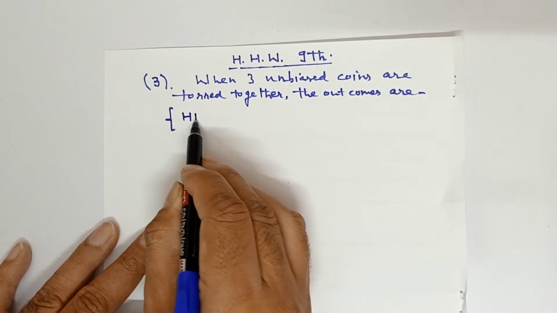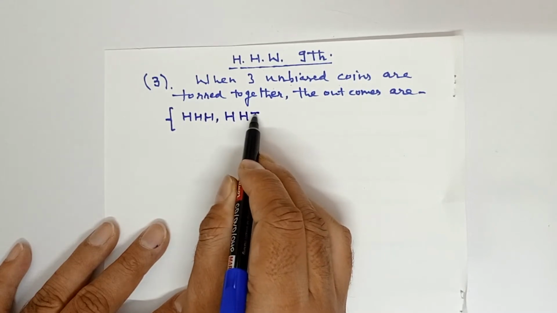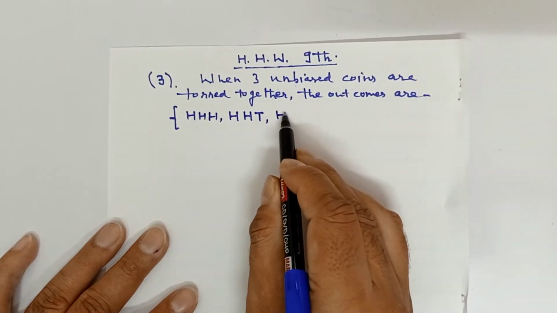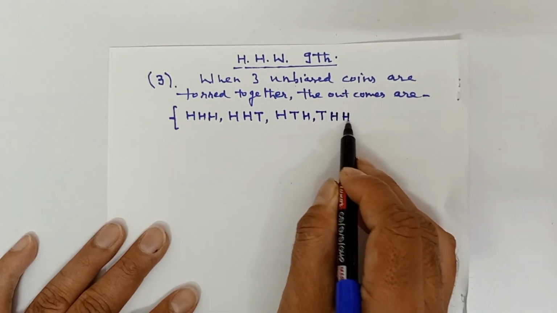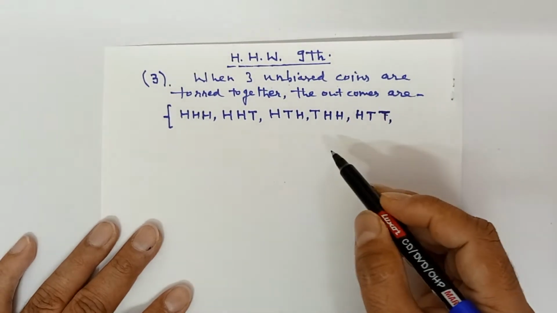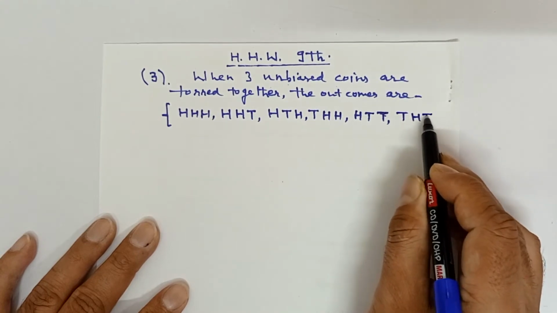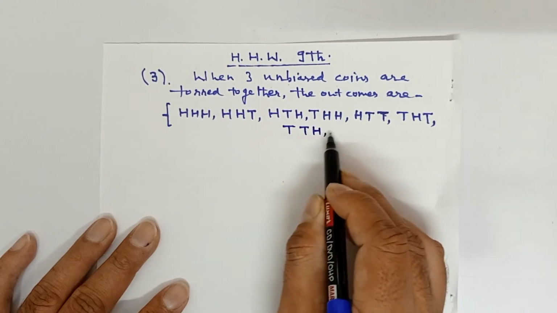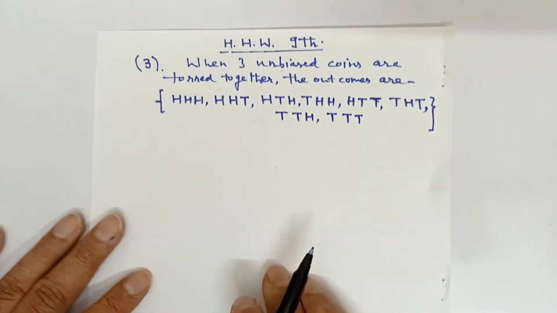One is HHH, HHT. After HHT you can write HTH, THH, HTT. After HTT you can take THT, and after THT you can write TTH, and last you can take TTT. So these are total outcomes.